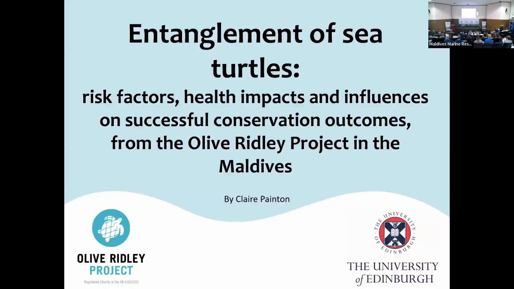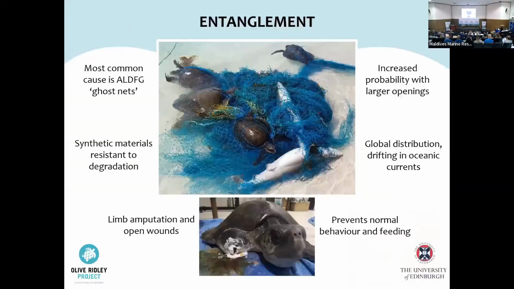Entanglement is a major threat to many marine species and can occur in a variety of marine debris, most commonly in ghost nets. Modern fishing materials are often synthetic and can persist in the marine environment for long periods of time. They may become distorted and form larger openings, which increases the probability of entanglement. With ocean currents and extreme weather patterns, these nets are globally distributed.